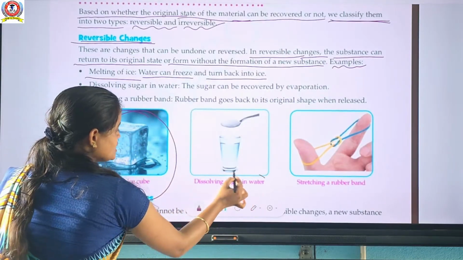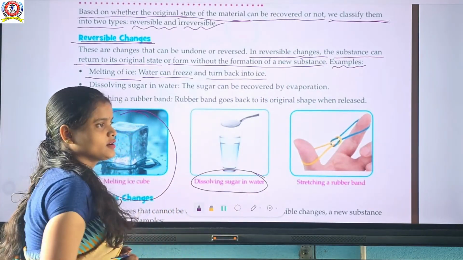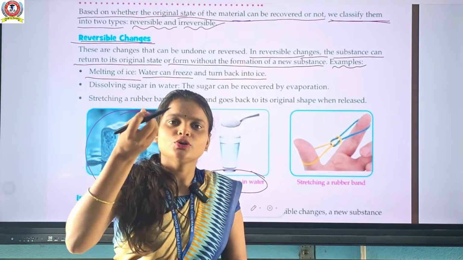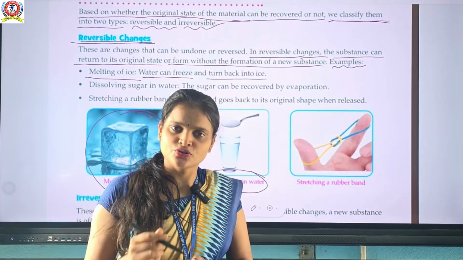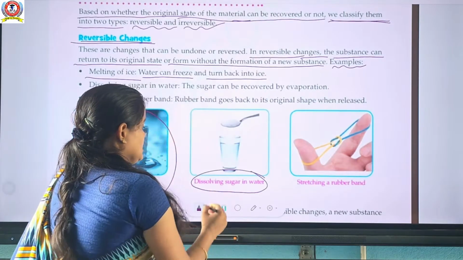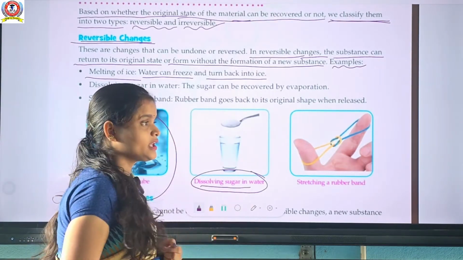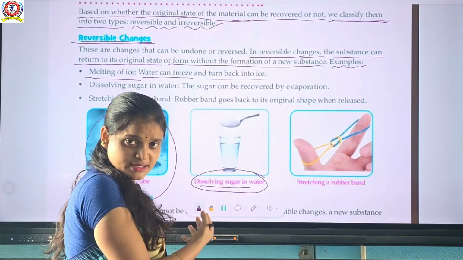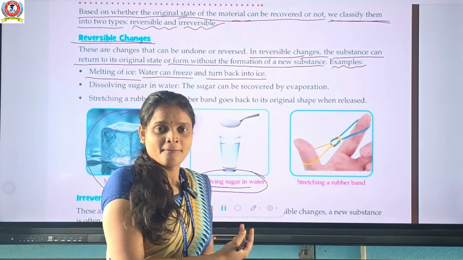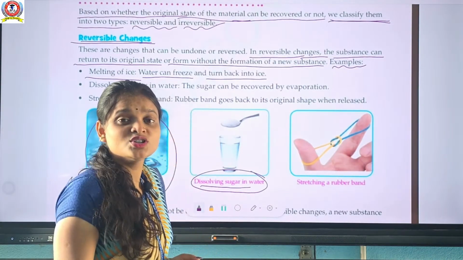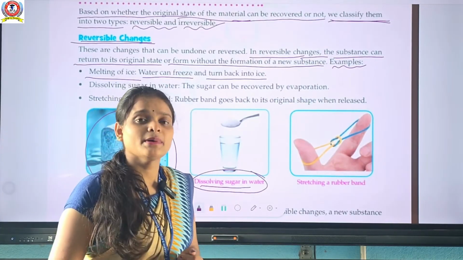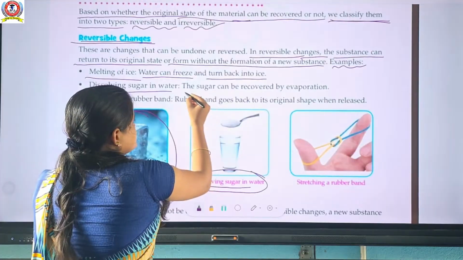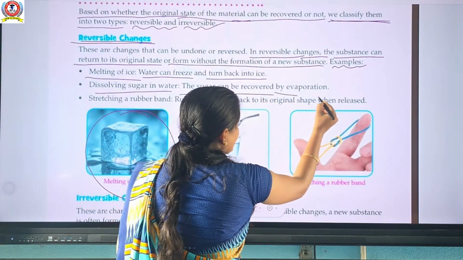Second one is dissolving sugar in water. Just take one glass of water and put one spoon of sugar in it. Okay. Dissolve sugar in water. Is dissolving sugar in water a reversible change? Yes, it is a reversible change. By which method can it be reversed? By evaporation. When sugar is dissolved in water, the sugar can be recovered by evaporation.